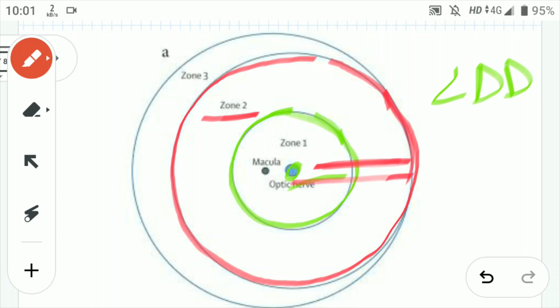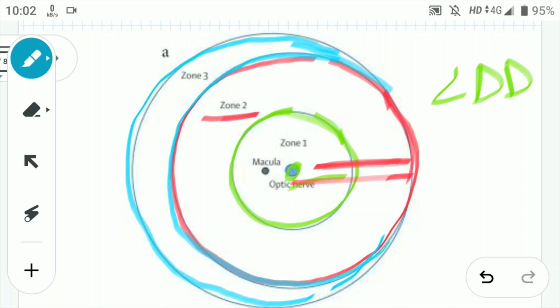Now for the third zone, obviously the remaining part will be zone 3, but this will be the temporal side. The remaining left temporal side is my zone 3, and the shape of zone 3, you can very well see, is looking like a crescent, right? Okay, so this is zone 3. Fine.